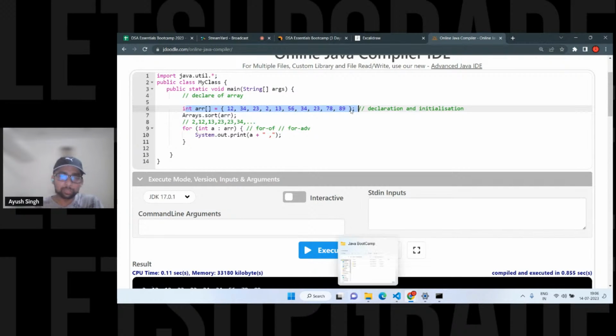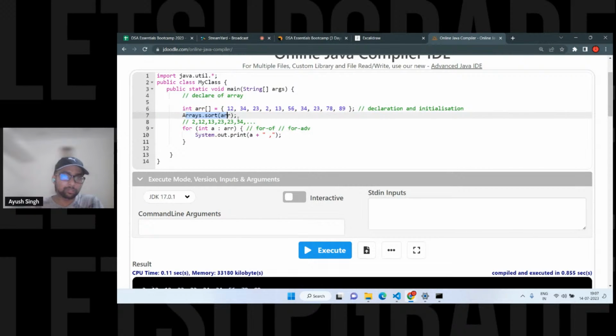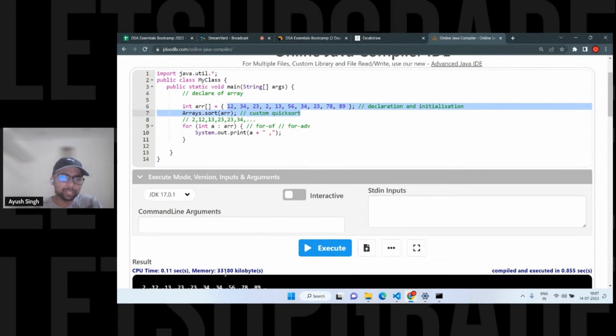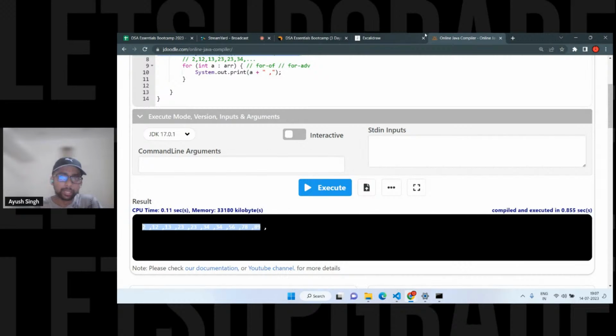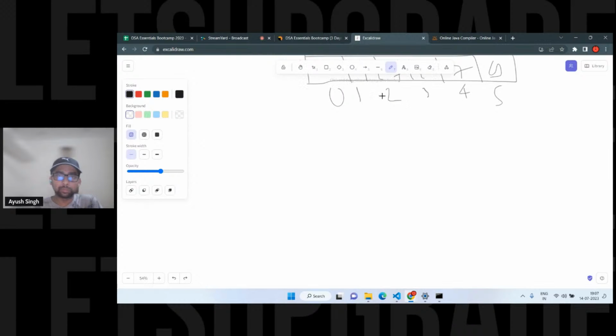We are just going to follow this VS Code only. There might be some issue with the array or some packages, which is why it was not working there. But inside the Arrays class there is a method called sort. It uses dual-pivot quick sort by default, for those interested in which sorting it uses. It works in average O(n log n) time. I'll talk about that complexity, don't worry. Here we have to perform this, and I want to devise an algorithm. Let's start with bubble sort, which is the easiest one.